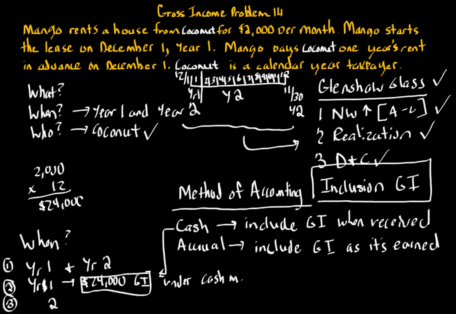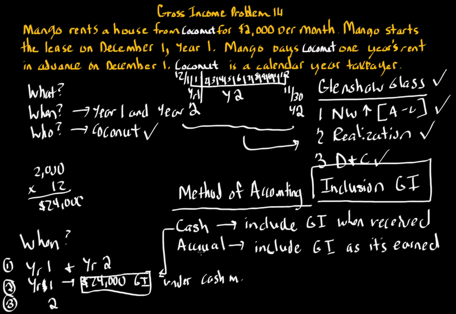If we applied a purely financial accounting accrual method, which again, we include the income as it's earned, in year 1 we'd have $2,000, and then in year 2 we would have the remaining 11 months, numbers 2 through 12, which is 11 times 2,000, so 22,000 would be in year 2. So year 1 would have $2,000 for the first month, and then the remaining 11 months would be year 2, so 22,000, which equals a total of 24,000, but it's broken over the 2 years. So that's one thing to understand under financial accounting.